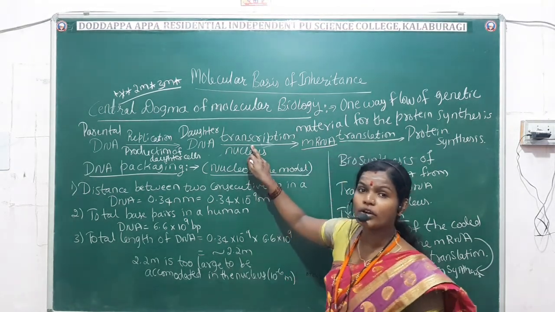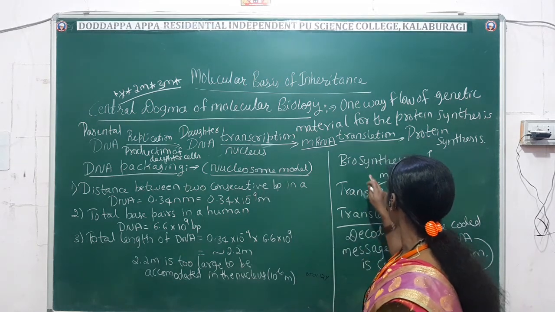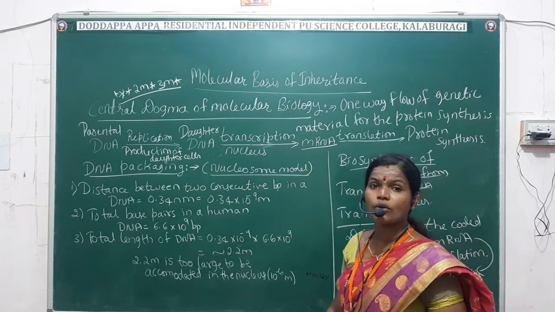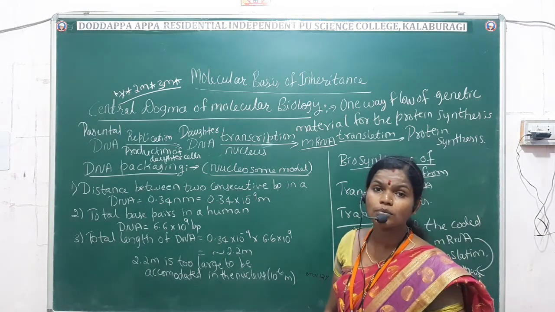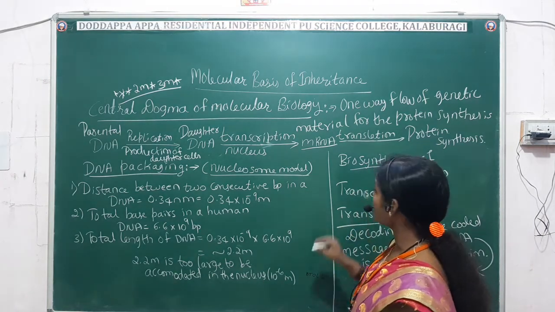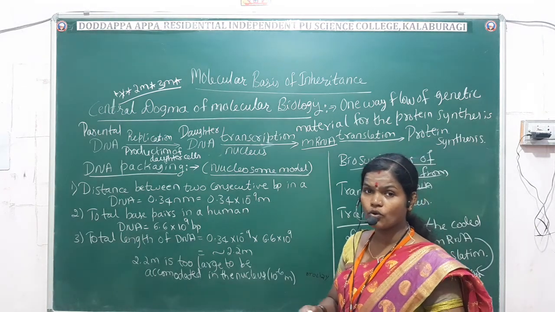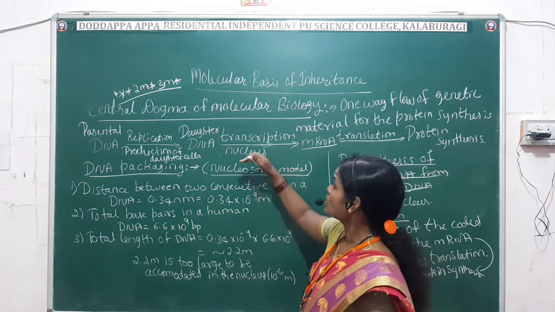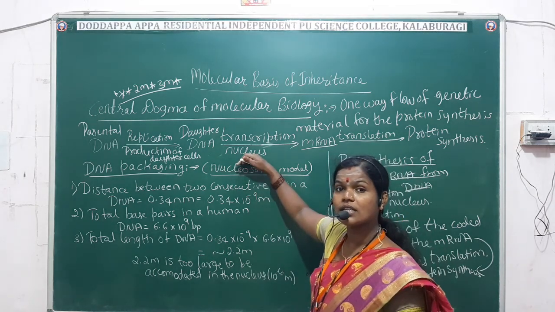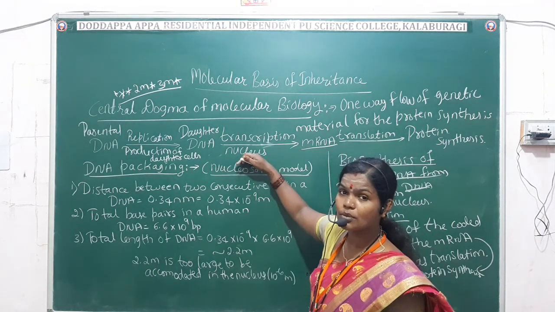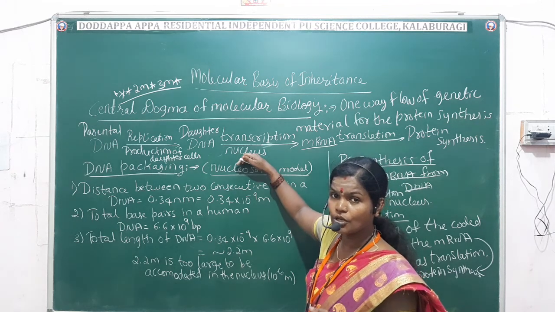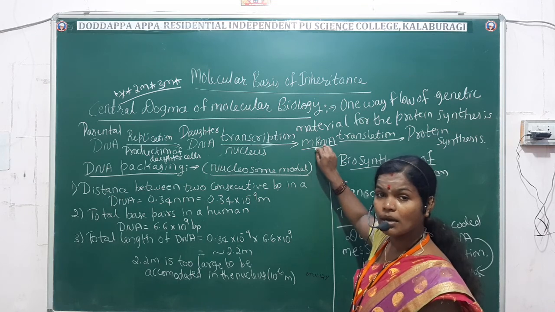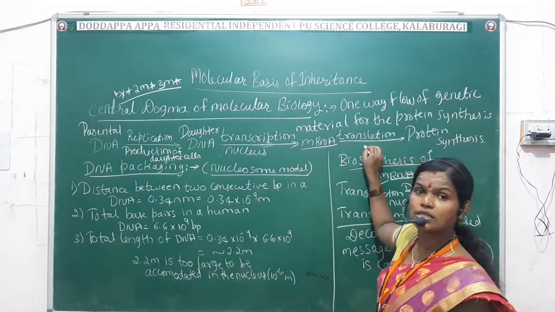I have told you what transcription is. It is the biosynthesis of mRNA from the DNA. What is mRNA? Messenger RNA. I have told you in the previous class. This occurs inside the nucleus. Where does transcription occur? Inside the nucleus. Then it produces mRNA, and mRNA undergoes translation.